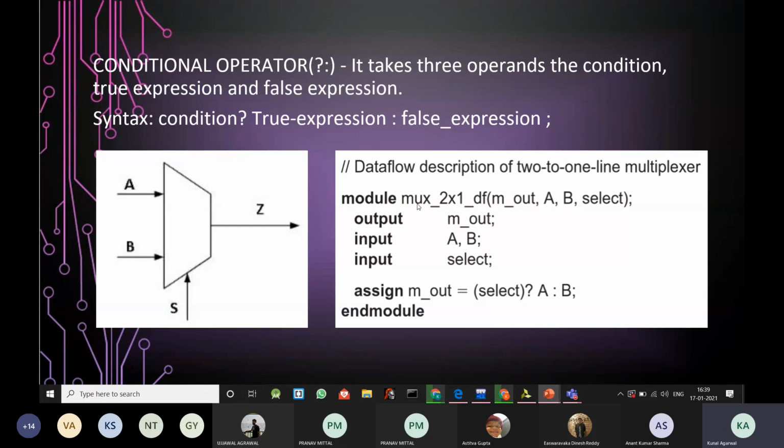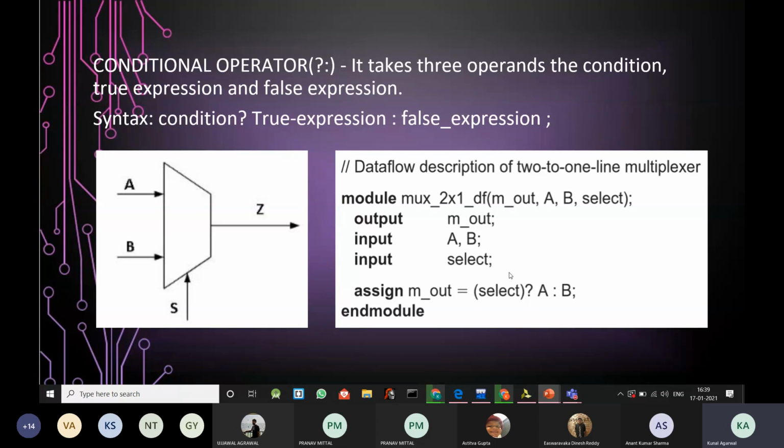First we use the keyword module, followed by the module name and the port list. In the port list, first we mention all the output ports. In this case, we have a single output M out, followed by all the input ports, which are A, B, and select. Then we use the assign keyword, which is used in data flow modeling, to assign the Boolean expression value to our target output, which is M out, followed by a single equal to sign, that is the assignment operator. And then we have used here the conditional operator.